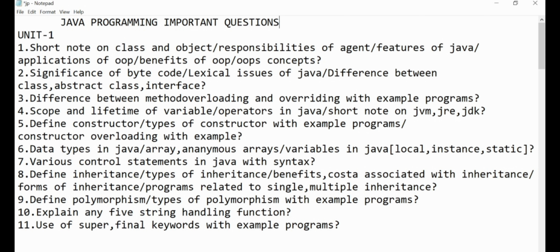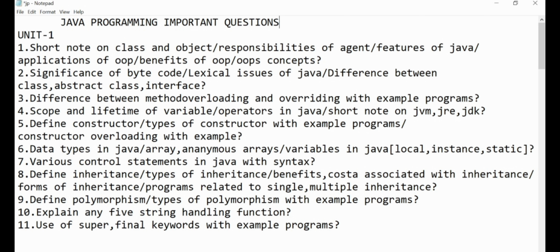Coming to the second one, significance of bytecode, lexical issues of Java, difference between class, abstract class and interface. So mainly from this first unit, we'll have all the basic terms, basic knowledge, and mostly all the topics have been covered in C and C++. So unit 1 will be a bit easier for you.